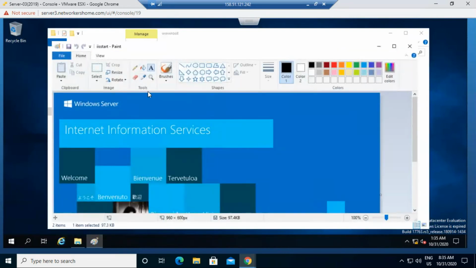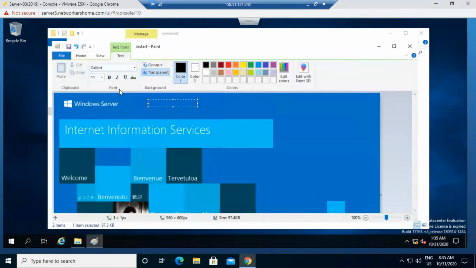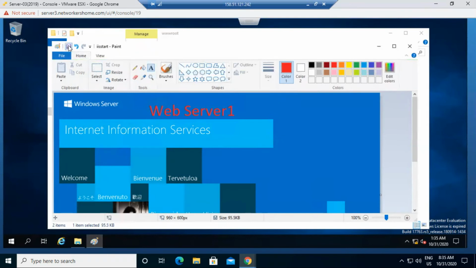So I just modify this file. We can easily modify it. If I modify this, we can easily identify where the queries go. First, I'll use the red color over there. This is web server 1. I define it like this, web server 1, and I save this page. Just click on save. That's it.